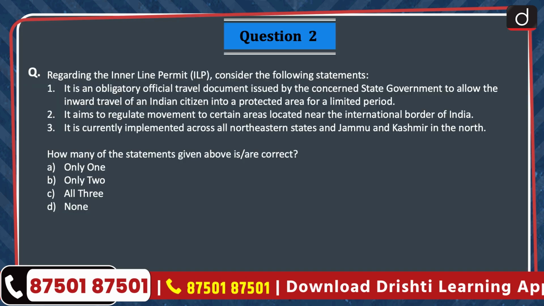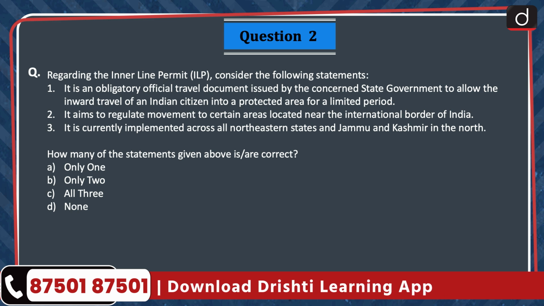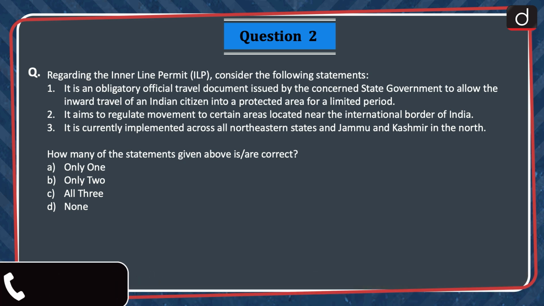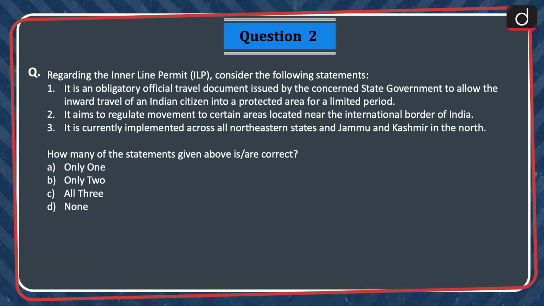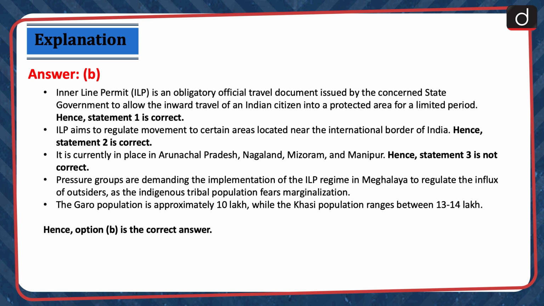Question 2. Regarding the Inner Line Permit, consider the following statements. 1. It is an obligatory official travel document issued by the concerned state government to allow the inward travel of an Indian citizen into a protected area for a limited period. 2. It aims to regulate movement to certain areas located near the international border of India. 3. It is currently implemented across all northeastern states and Jammu and Kashmir in the north. How many of the statements given above are correct? A. Only 1, B. Only 2, C. All 3, and D. None. The correct answer is option B.